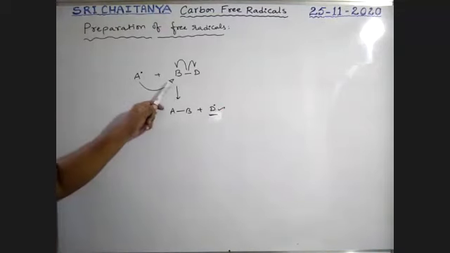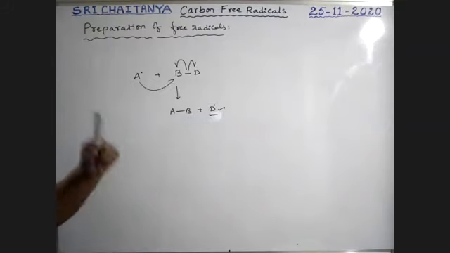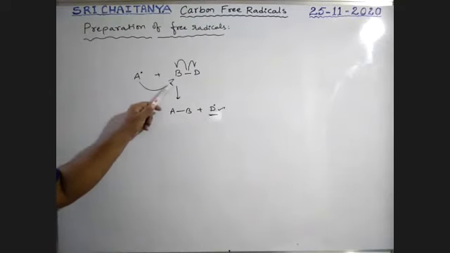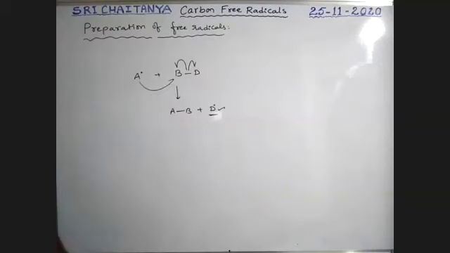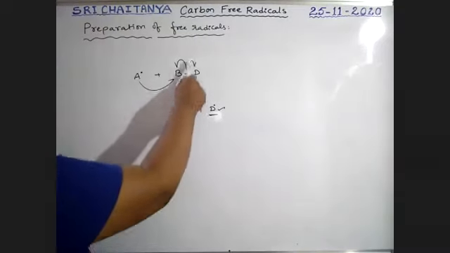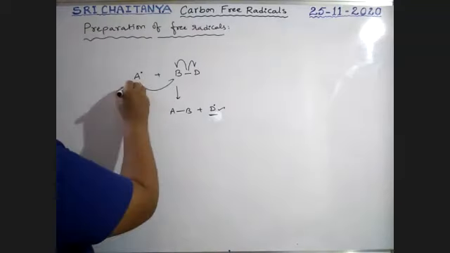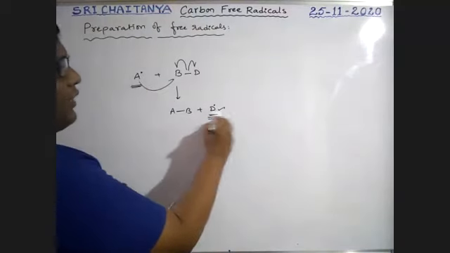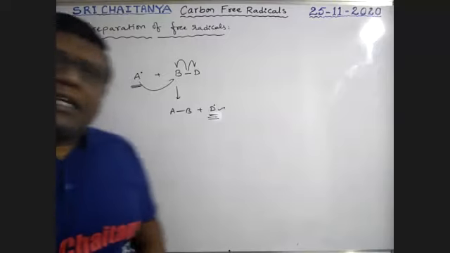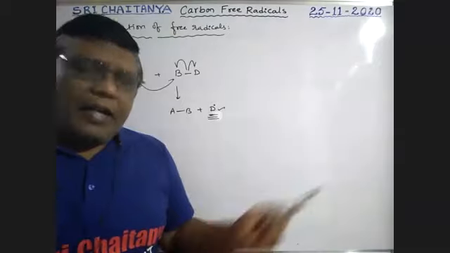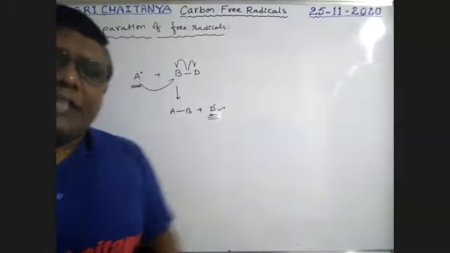See here, boys, I am always using half-headed arrows. Half-headed arrow means only one unpaired electron is moving. So the free radical mechanism always uses half-headed curved arrows. The bond has two electrons, one electron goes this side, one electron goes this side. So a free radical generates another free radical. I am using this technique, boys, for generation of free radicals. First one, a free radical can generate another free radical. Let's take that.